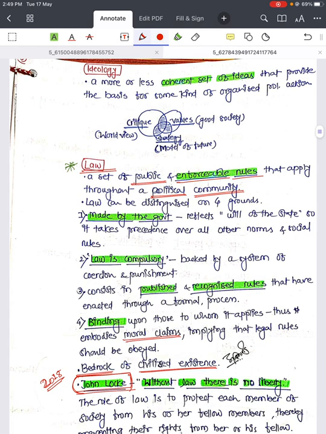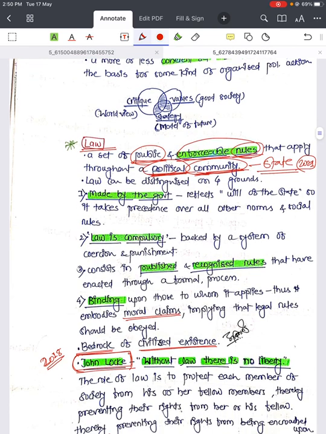Law is a set of public and enforceable rules that apply throughout a political community. So law is associated with a political community. Whenever there is a political community called a state, and this was a 2021 prelims question, we will see it separately. So a set of public and enforceable rules that apply throughout a political community is called law.